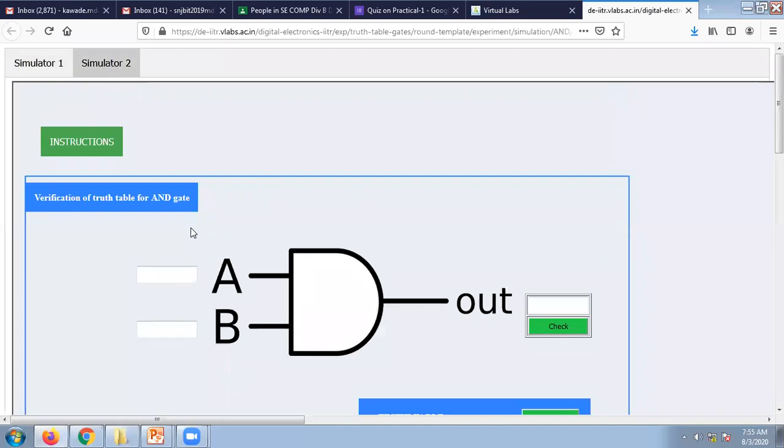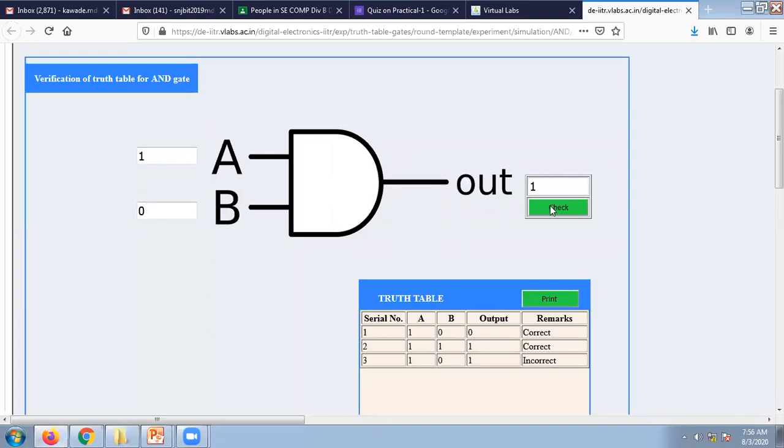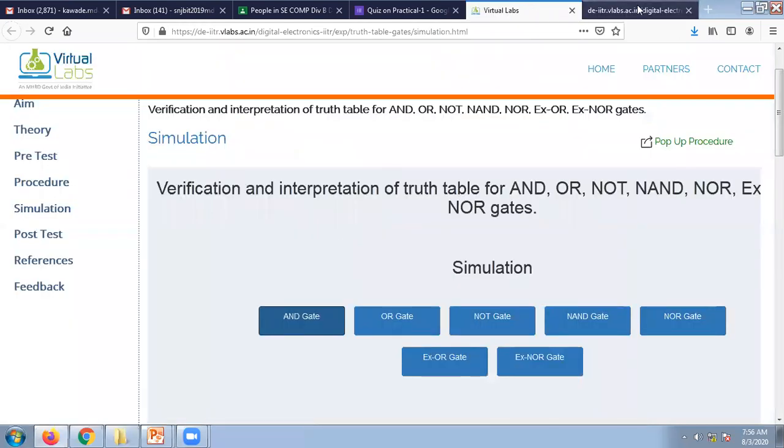Okay, then next is the next simulator. If input is 1, then output is 0. What will be the output? As per our truth table, the output is 0. Check it. So it's correct. Next one: if both inputs are 1, then output is 1. Correct. Incorrect. So likewise, you check this truth table using the connection, and through the truth table you check the simulation.